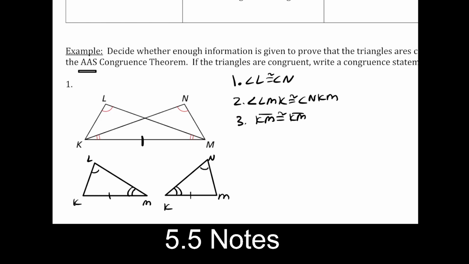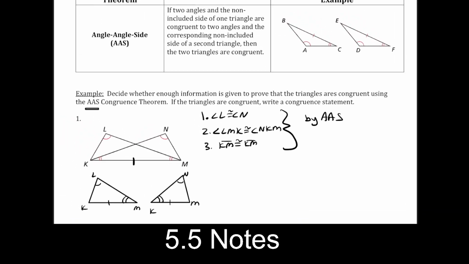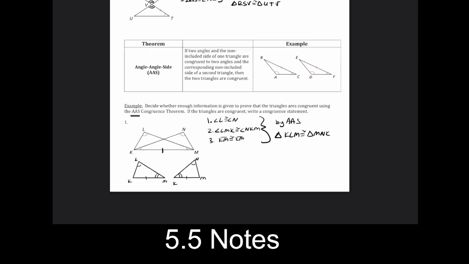So since we have 2 angles and the side on the outside, we have enough to say that by angle, angle, side, our triangles are going to be congruent. So we have triangle KLM, and here I'm looking at my little homemade triangles down there, and that's going to be the same thing as triangle, in this case, MNK. And so that's our first 4 theorems. We have 1 more, and then we're going to practice them.